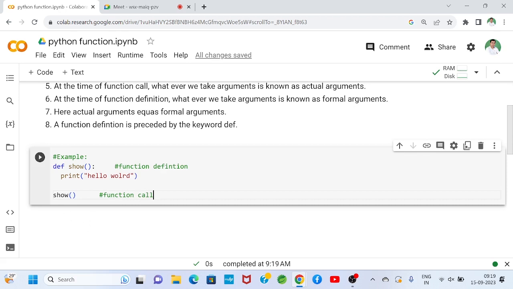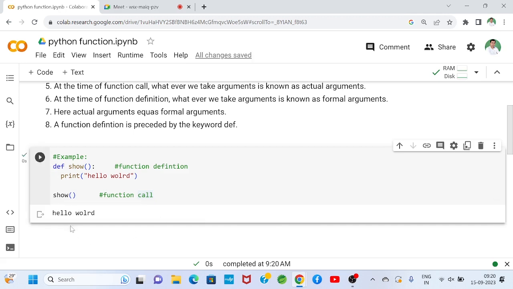The function call and function definition signature must be the same. Here the function name is show, and there is no argument. So remember this point: at the time of function call and at the time of function definition, the signature must be the same. Now I will hit run. You see, I got the output hello world.